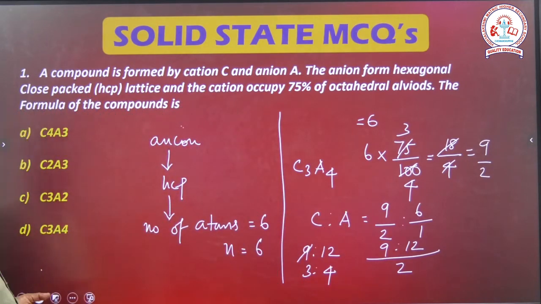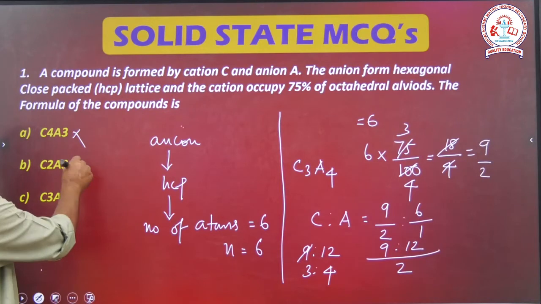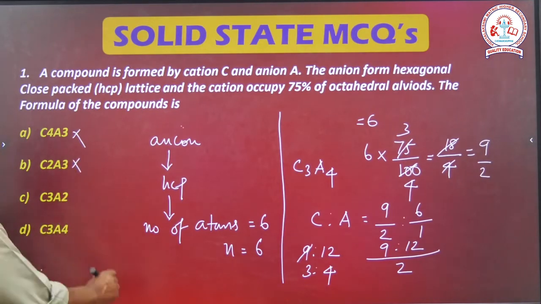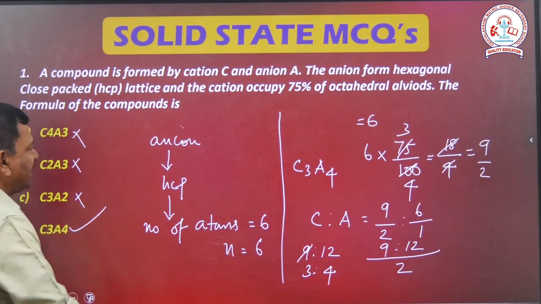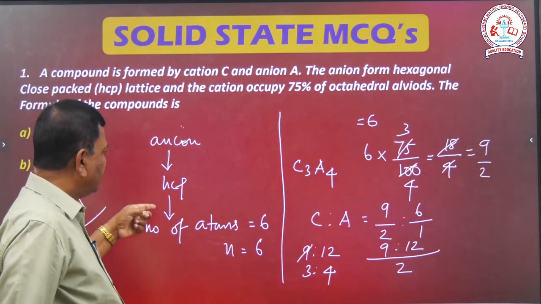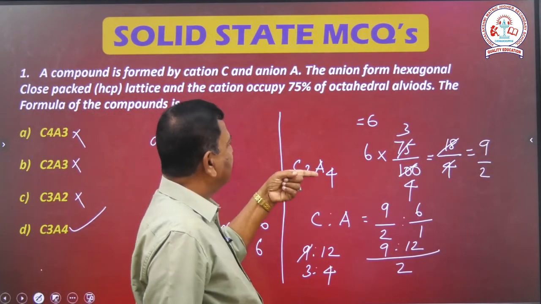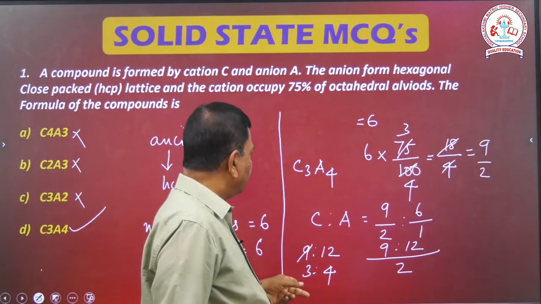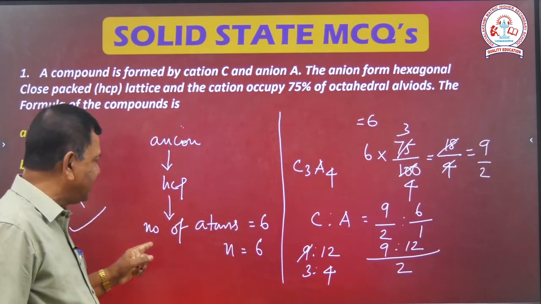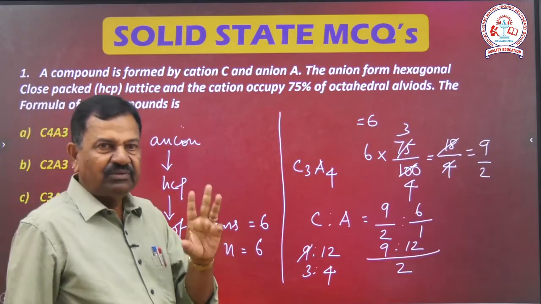See the options. First option is C4A3, second option C2A3, third option C3A2, fourth option C3A4, that is the right option. The anion forms HCP, the number of atoms is 6, then octahedral voids is 6, 75%. So we are getting C3A4 as the right answer, the fourth option is the correct answer. Any doubt in this? Okay.